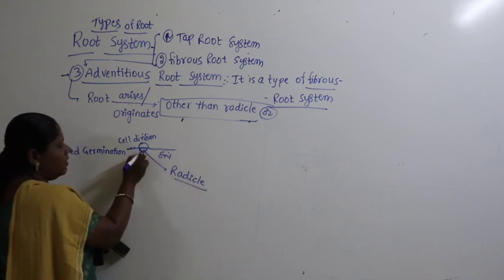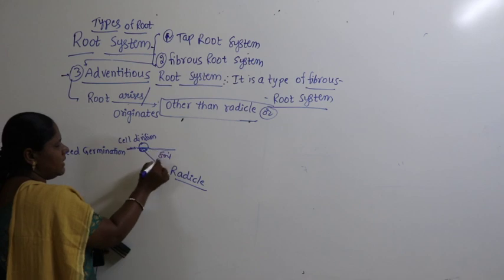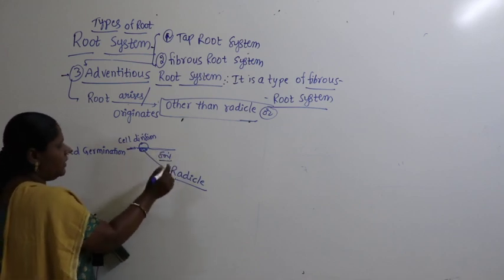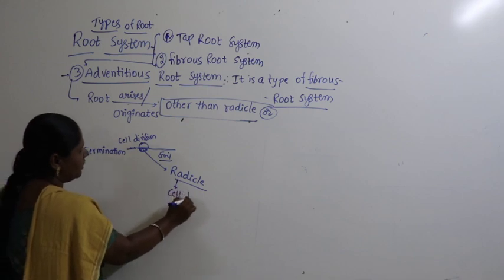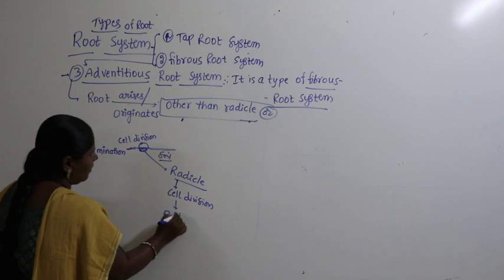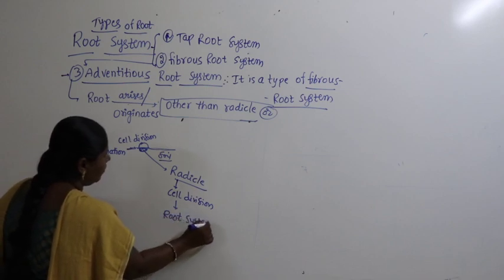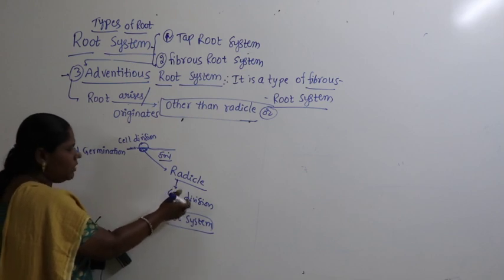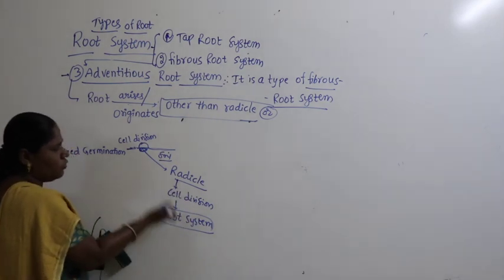The cell of the seed which is inside the soil and undergoes cell division is called radicle. Radicle will undergo cell division, leading to formation of root system.